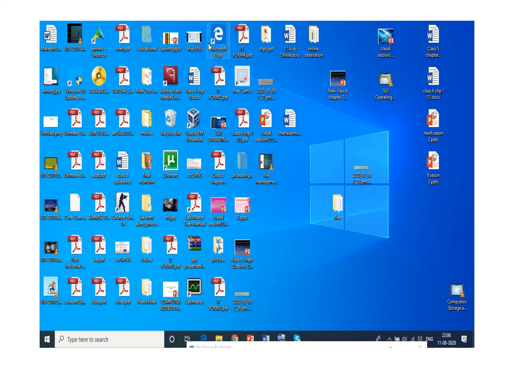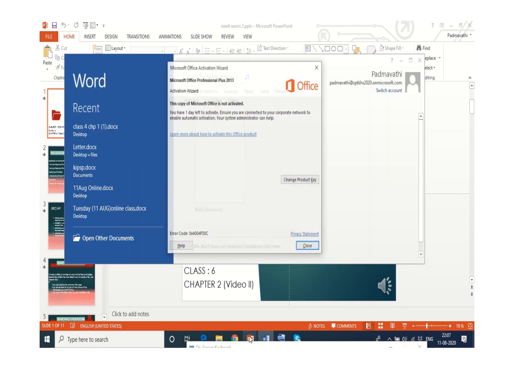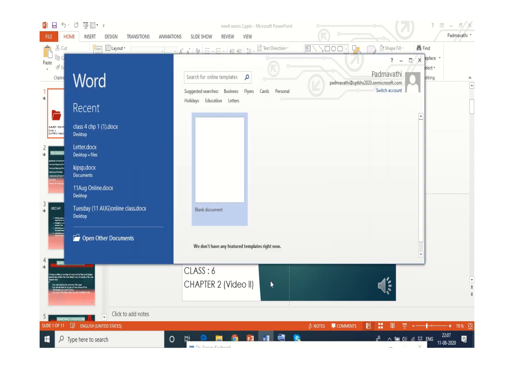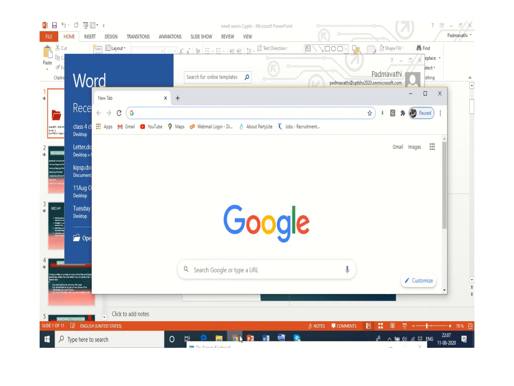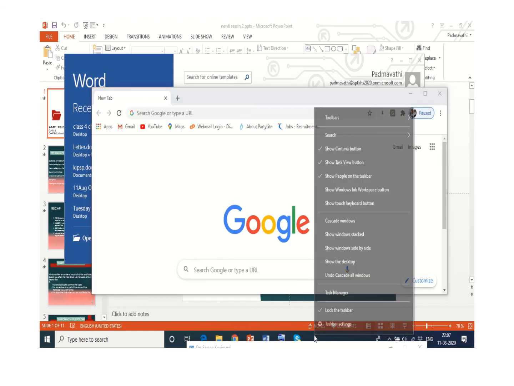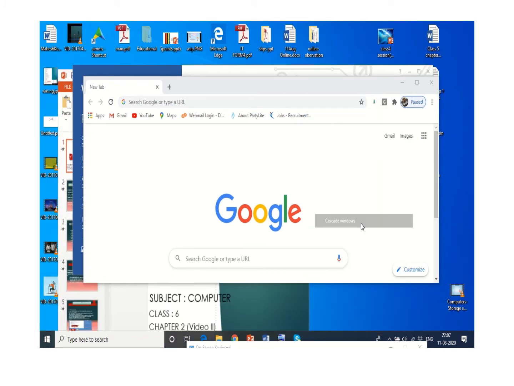Suppose many files are open at a time. For example, now I have opened 3 files. Now we'll understand what this cascade is. Right click on the taskbar, click on cascade windows.